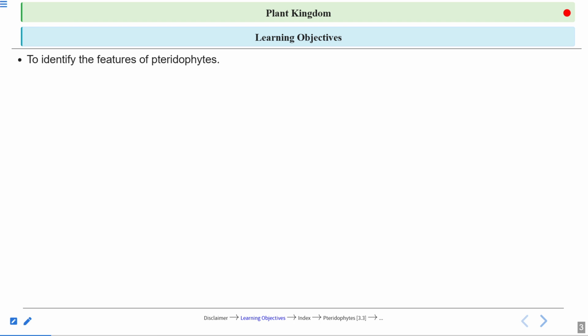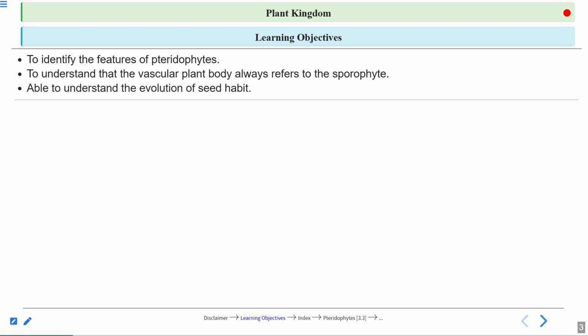Today's lecture learning objectives: to identify the features of pteridophytes. To understand that the vascular plant body always refers to the sporophyte. This is a very important point. So with the help of today's lecture, we will be able to understand that the vascular plant body always refers to the sporophyte. And to understand the evolution of seed habit.